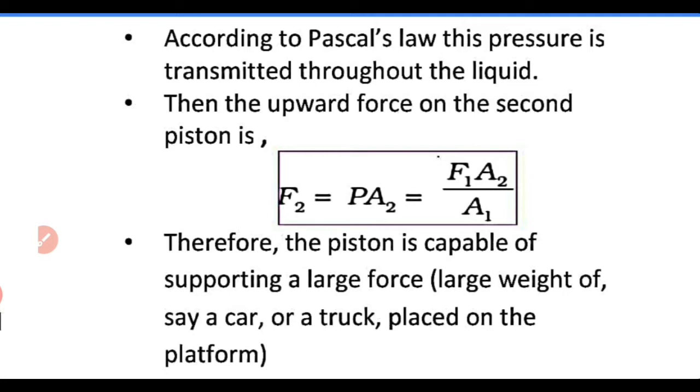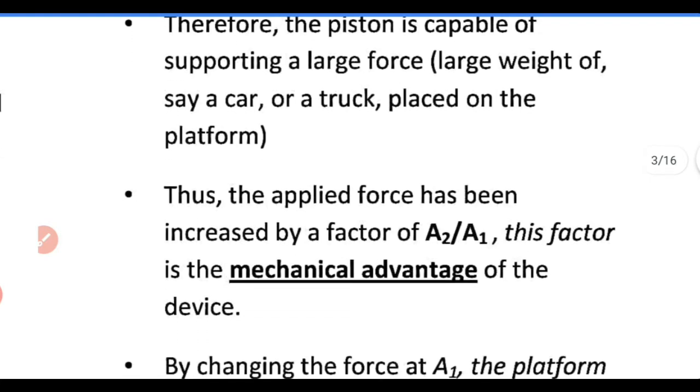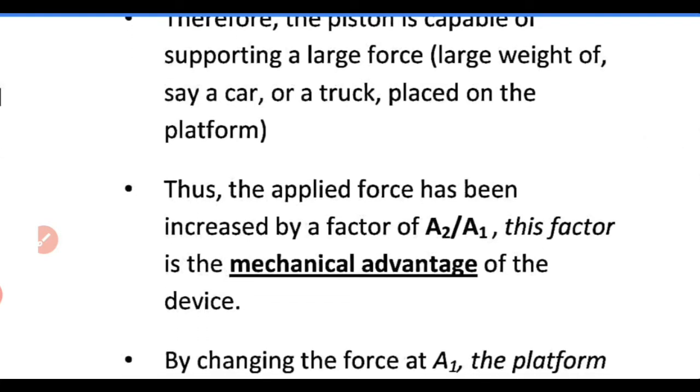So, this is how we lift heavy vehicles like car, lorry, etc. at the garages. So, this important principle we call Pascal's law. We can say that the applied force has been increased by a factor A2 by A1, and this factor is called the mechanical advantage of the device.